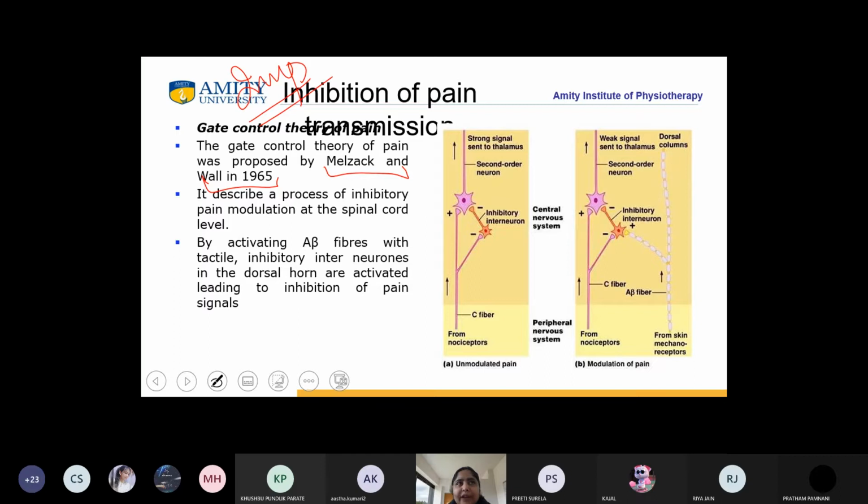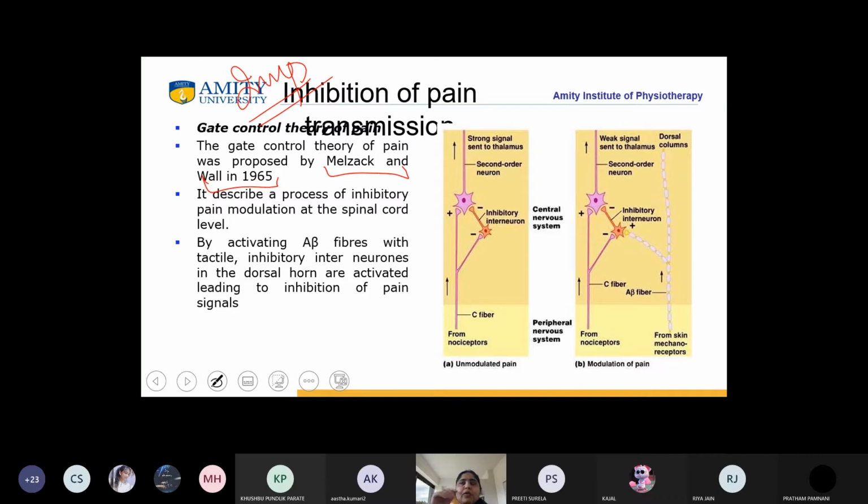Pain is also a stimulation, which is governed by the spinal cord and the central nervous system. Agree or disagree? Agree. ठीक है. So it is due to the stimulation of some tract in the central nervous system. Okay. So it is saying that there is inhibition of pain at the level of spinal cord.